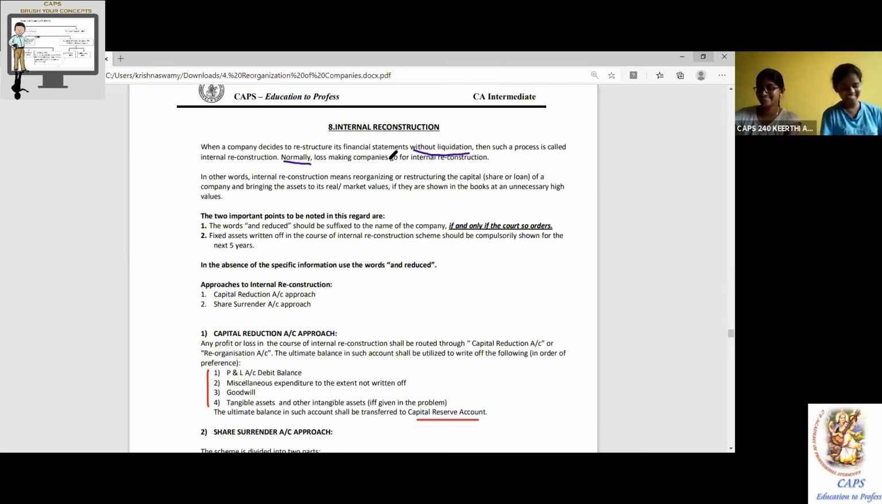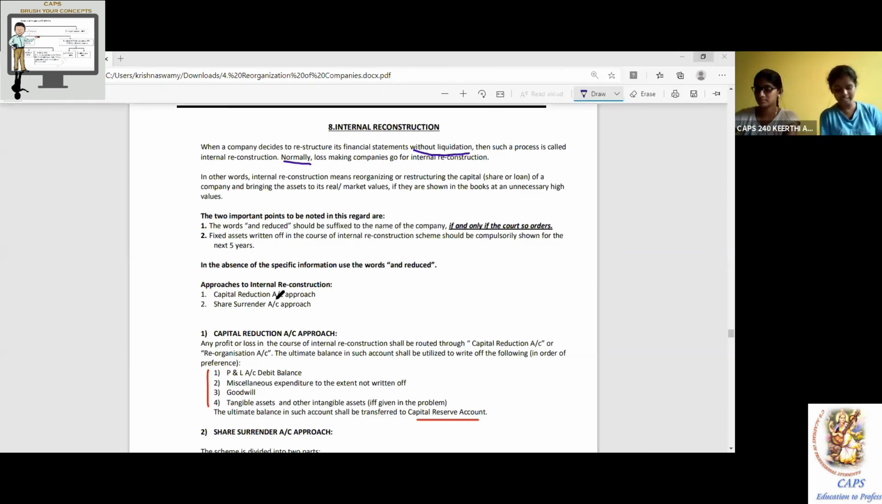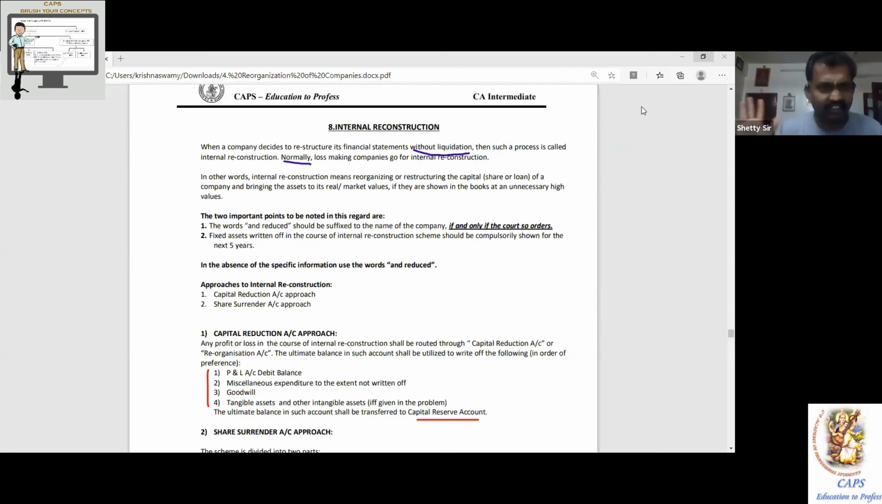In other words, internal reconstruction means reorganizing or restructuring the capital, share or loan of a company and bringing the assets to their real or market value. You should bring it to the real value. There is a concept called impairment also later. We'll discuss that impairment under AS 28. Accounting standard number? AS 28. Continue. If they are shown in the books at an unnecessarily high value. The two important points to be noted in this regard are extremely important. This much theory is more than enough for your internal reconstruction.